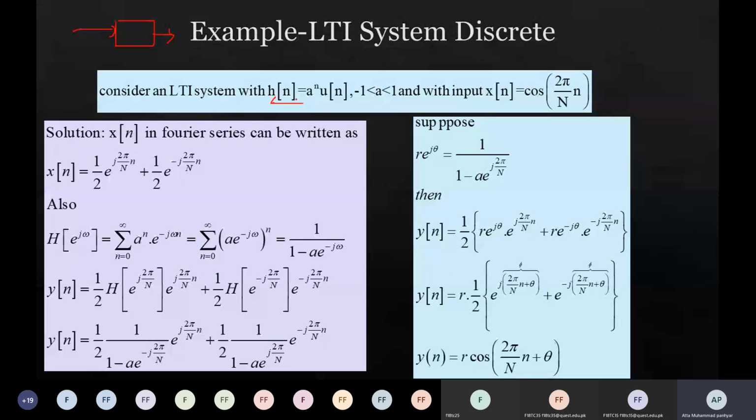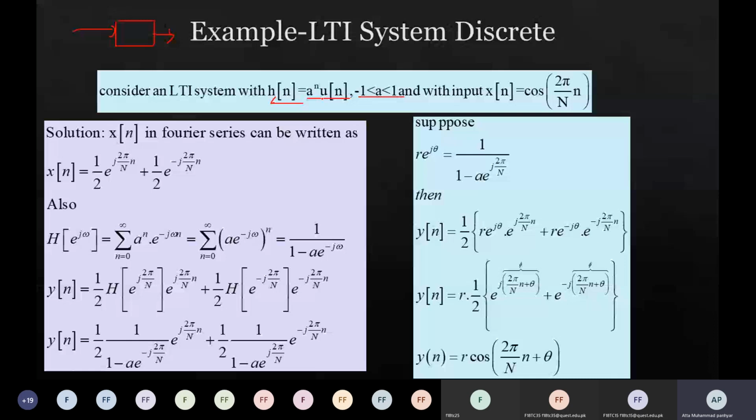So for this particular LTI system, what does it do? It multiplies any input with a power n u of n, where a is between -1 and 1.